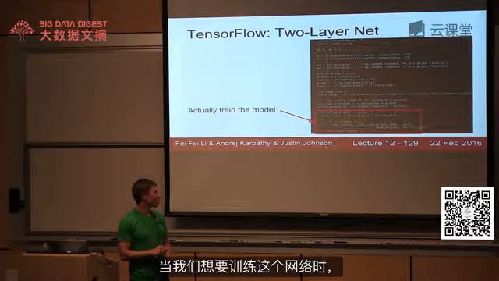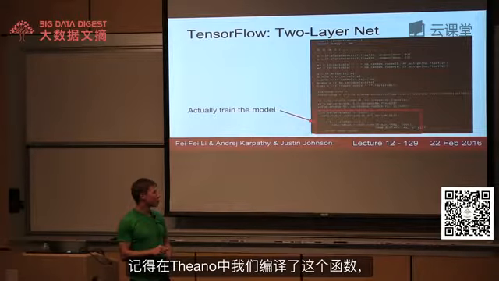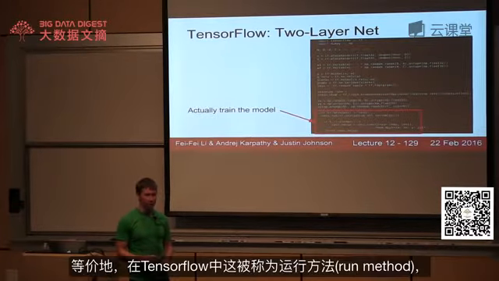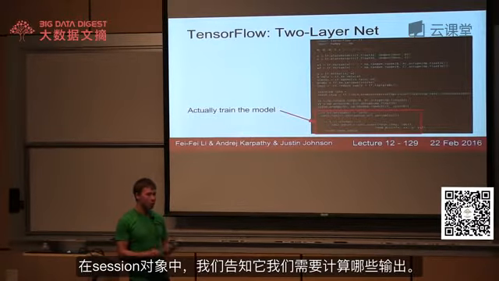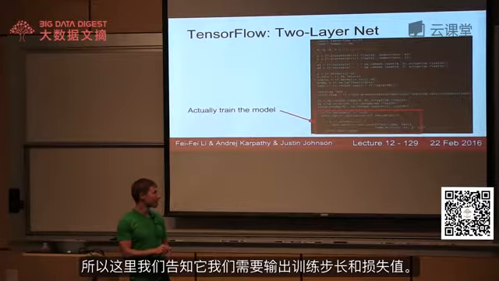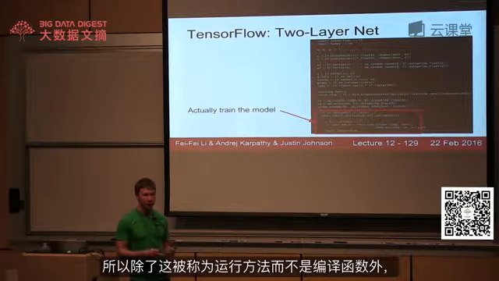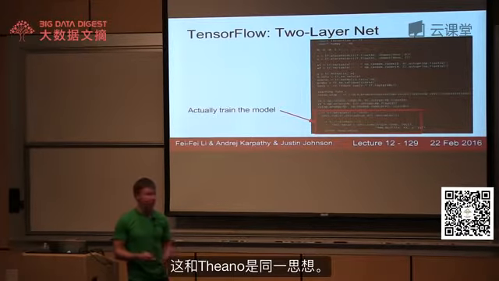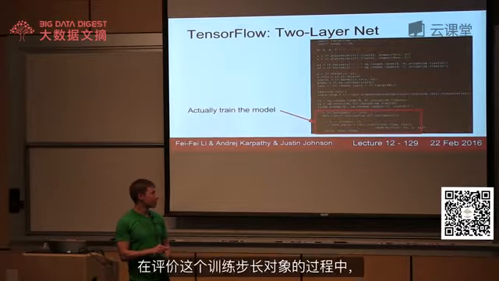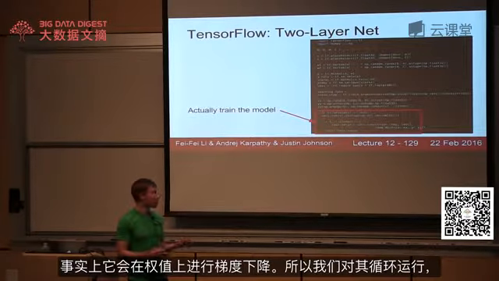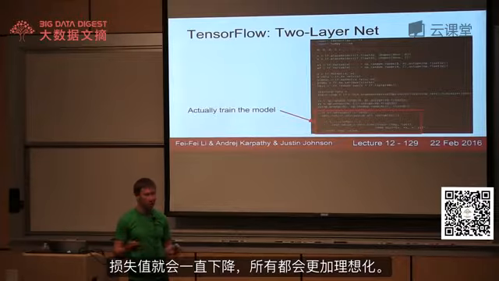Right? So when we actually want to train this network, remember in Theano, we compiled this function object and then called the function over and over again. The equivalent in TensorFlow is that we call the run method on the session object, and we tell it which outputs we want it to compute. Here we're telling it that we want to compute the train step output and the loss output, and we're going to feed it these NumPy arrays into these inputs. So this is the same idea as Theano, except we're just calling the run method rather than explicitly compiling a function. And in the process of evaluating this train step object, it'll actually make a gradient descent step on the weights. So then we just run this thing in a loop, and the loss goes down, and everything is beautiful.